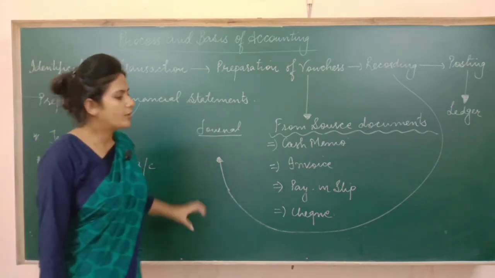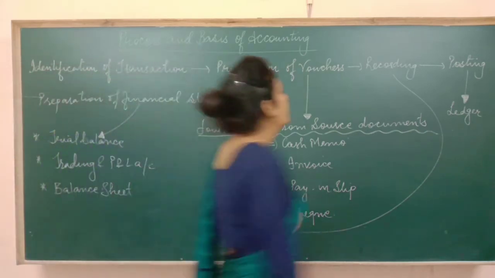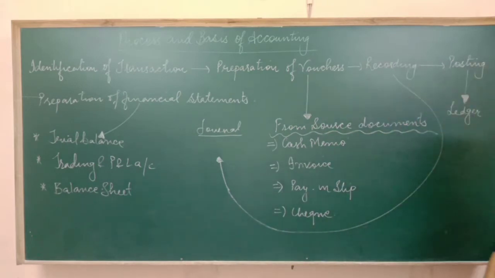Now after recording the transaction, what do we do? We post the transactions. Once recording is done, then posting will start. So posting is done in which book? Posting is done in the book ledger.